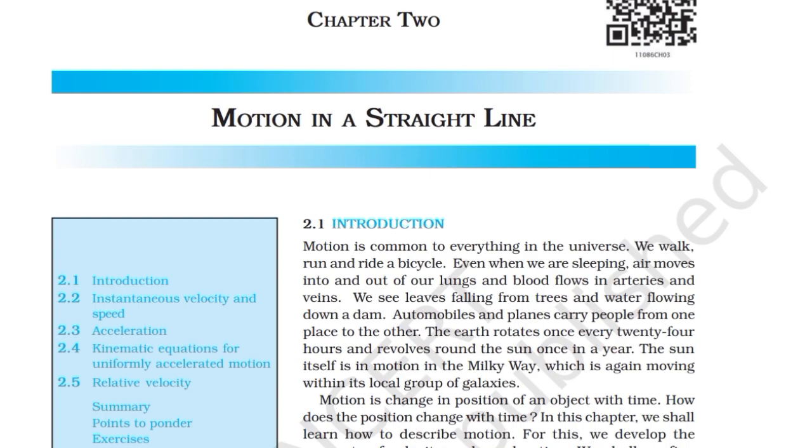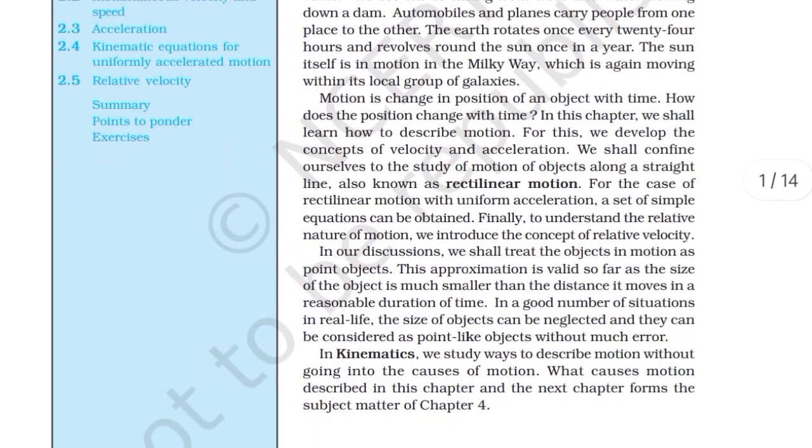Automobiles and planes carry people from one place to another. The earth rotates once every 24 hours and revolves round the sun once in a year. The sun itself is in motion in the Milky Way, which is again moving within its local group of galaxies. Motion is change in position of an object with time.